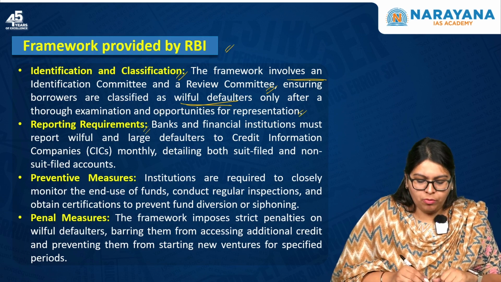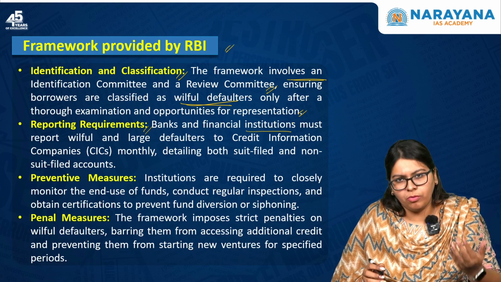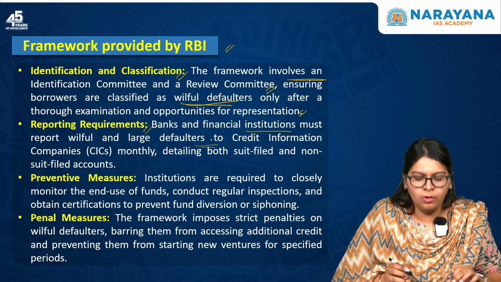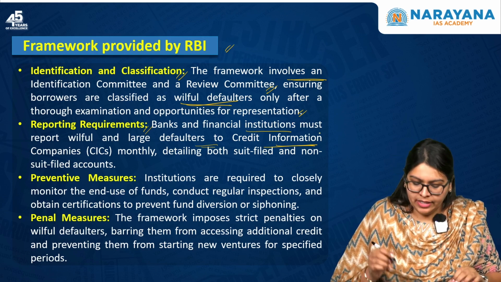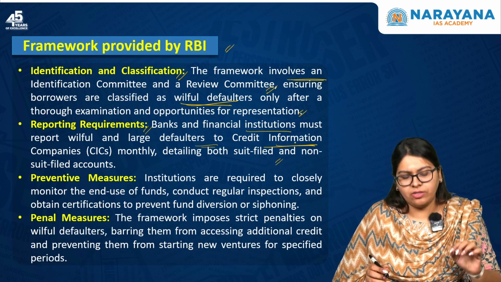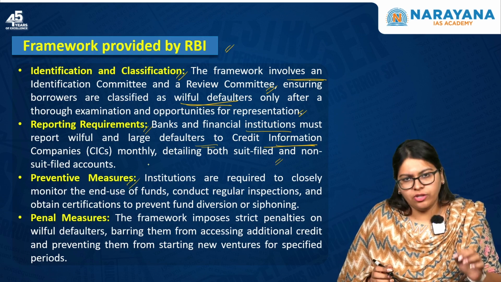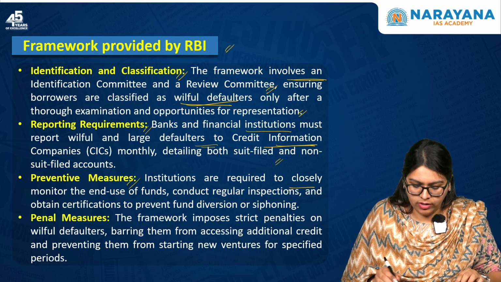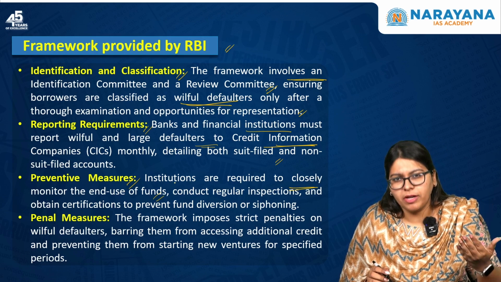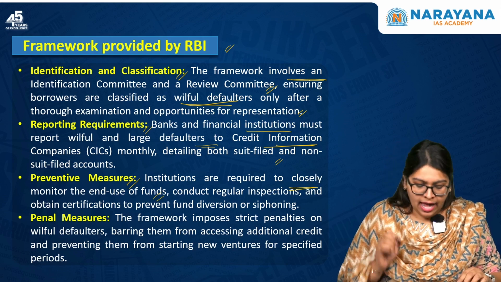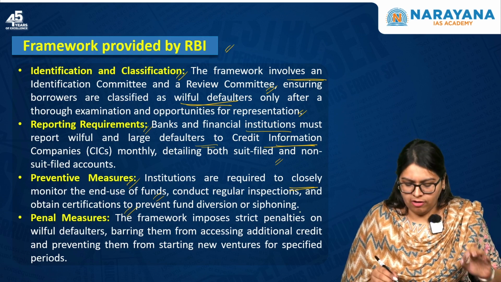Next one is the reporting requirements. Banks and financial institutions must report willful and large defaulters to the CICs, that is the Credit Information Companies, monthly, detailing both the suit-filed as well as the non-suit-filed accounts. Next one is preventive measures. Institutions are required to closely monitor the end use of funds, conduct regular inspections on how these funds are utilized, and obtain certifications to prevent any kind of diversion or siphoning of funds.